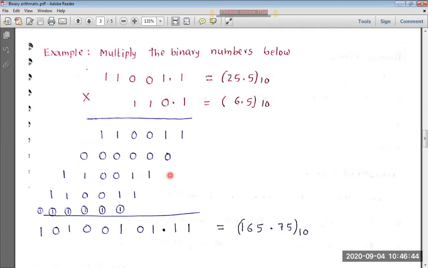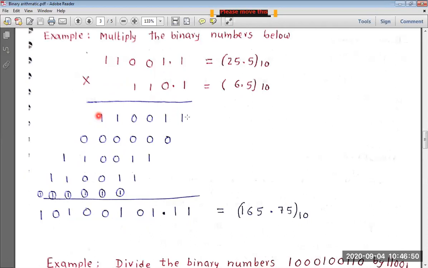Now this first line is the result after multiplying with the first digit. The second line is the result after multiplying with the second digit, and so on. Okay, now carry out the addition.